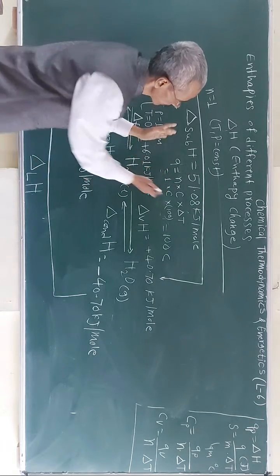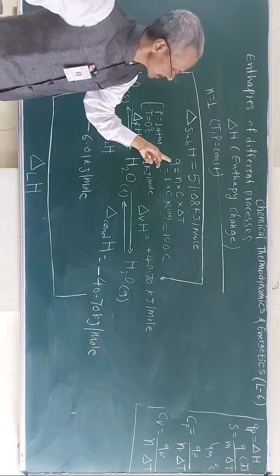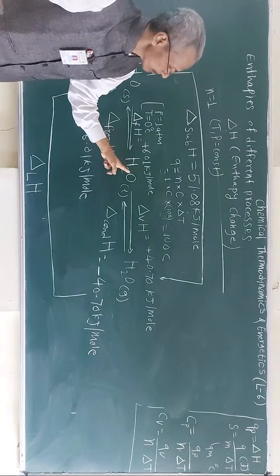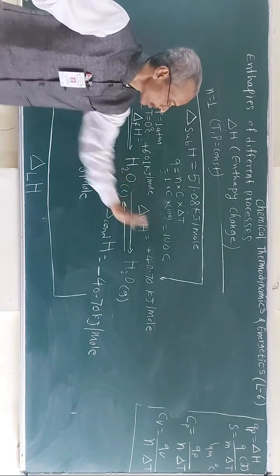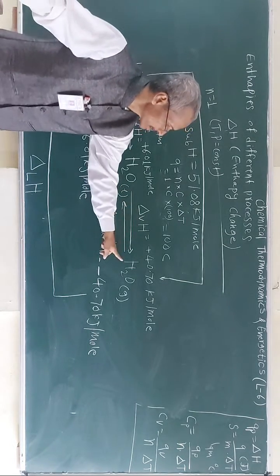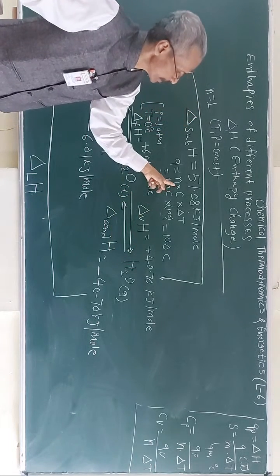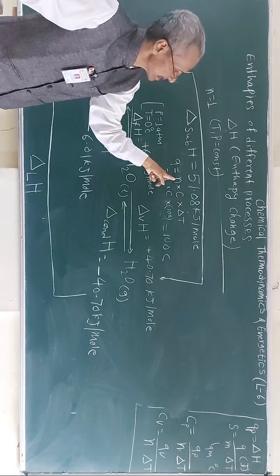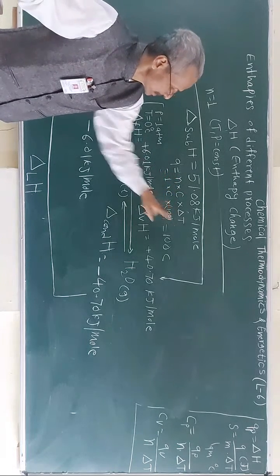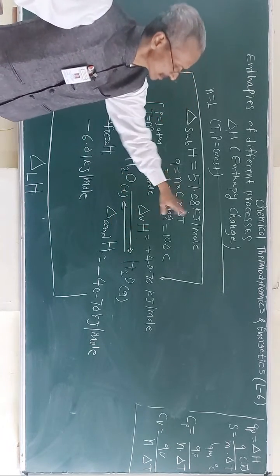So one can calculate. So this is a very useful term, the heat absorbed by the water as it goes from 0 to 100 degrees Celsius. So heat is absorbed and it is calculated by this. So how many moles are there, the heat capacity of liquid water, and the temperature difference, that is from 0 to 100 degrees Celsius, whatever the temperature difference is.